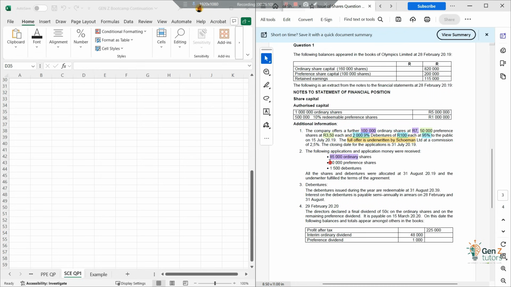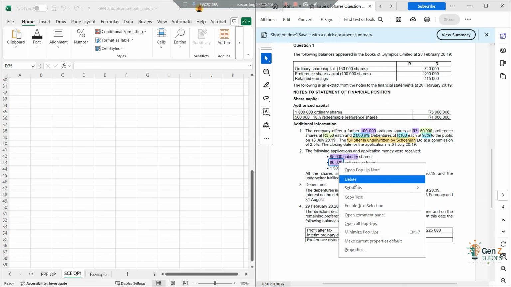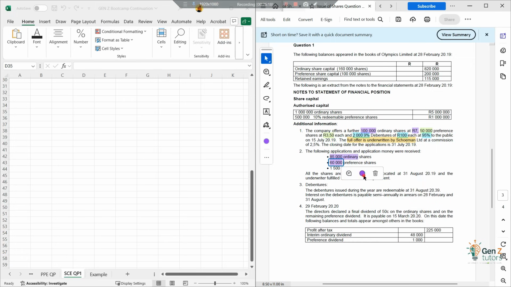That's number one. And then for the preference shares, what do we have? We have 60,000 over here. Now what does this tell us? This 60,000 tells us that we were offering 50,000 preference shares, but they paid for more. So the preference shares were oversubscribed. So now this extra 10,000 that's here, we have to return it to the public, right? So in this case, the usage of Schumann as an underwriter, we will say, it's fine, Schumann, you don't need to pay us anything. The public took everything, and we are fine. I hope you guys are fine with that.